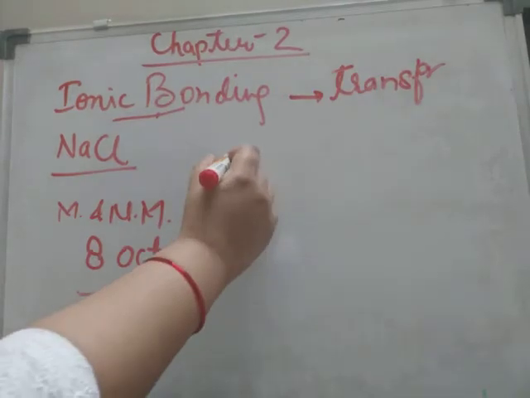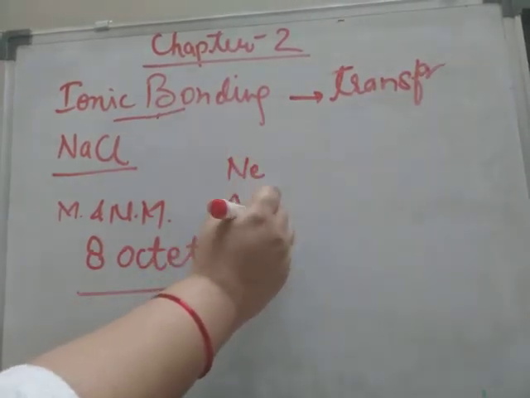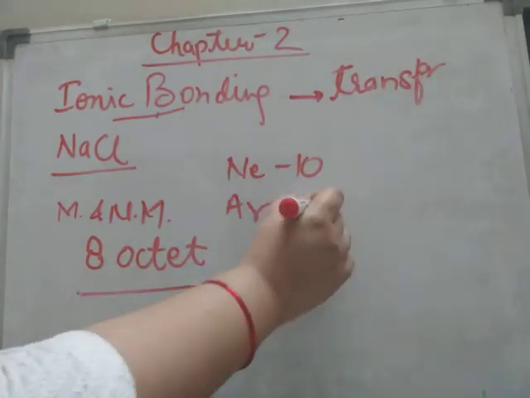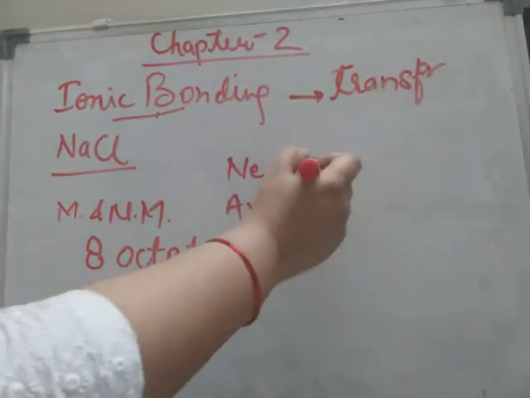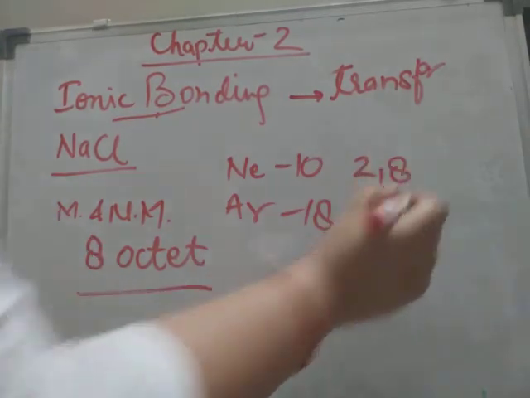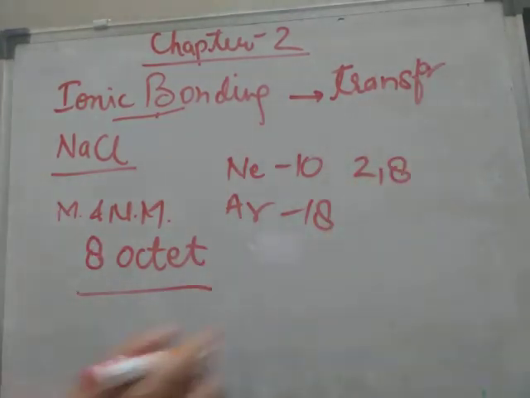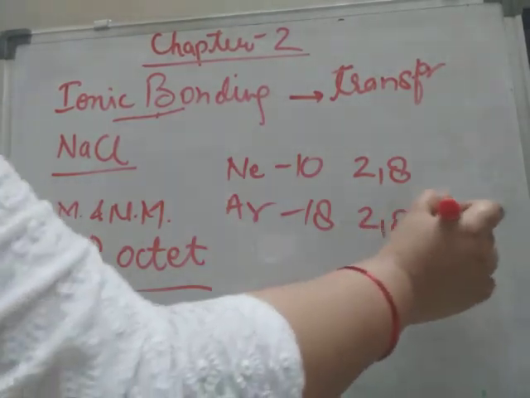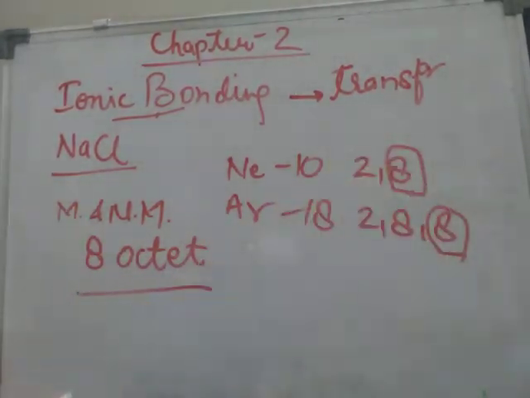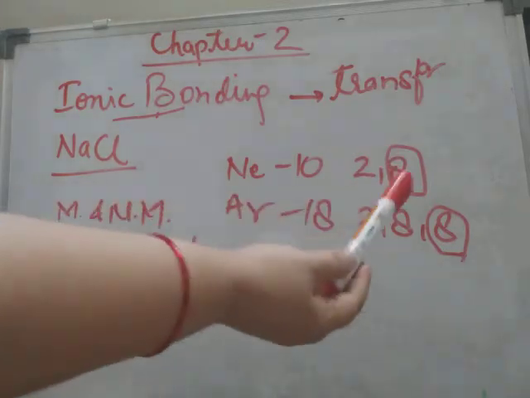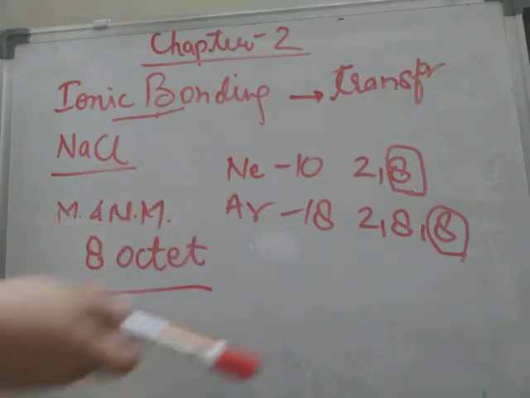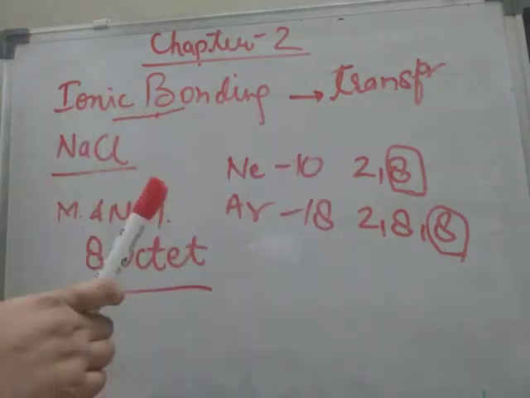Suppose we are talking about neon and argon. Neon has atomic number 10. Argon has atomic number 18. If we do the electronic configuration, it will be 2,8 and 2,8,8. See, 8 electrons are present in the outermost shell, and if an atom has 8 electrons in the outermost shell, it means that its octet is complete, and that atom is stable.